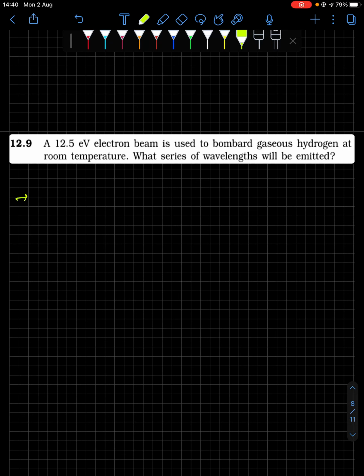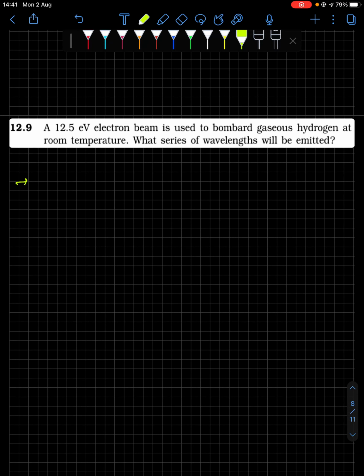So a 12.5 electron volt beam is used to bombard gaseous hydrogen at room temperature. At room temperature you have ground state hydrogen, and you are exciting it by supplying 12.5 electron volt energy. So what series of wavelength will be emitted? You see what will happen. Firstly you excite the ground state hydrogen. It absorbs 12.5 electron volt energy. Now the electrons will go to some higher state, we do not know what.